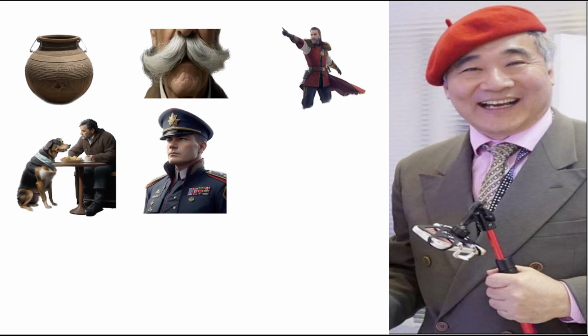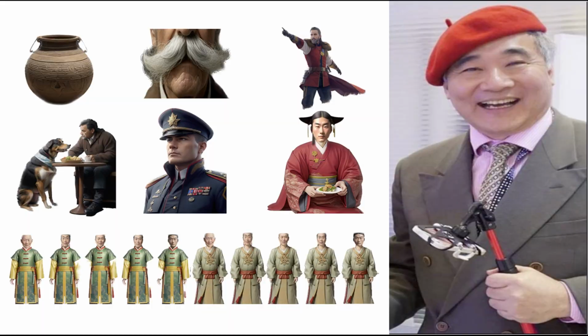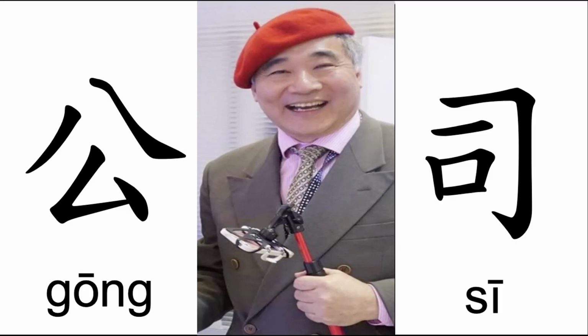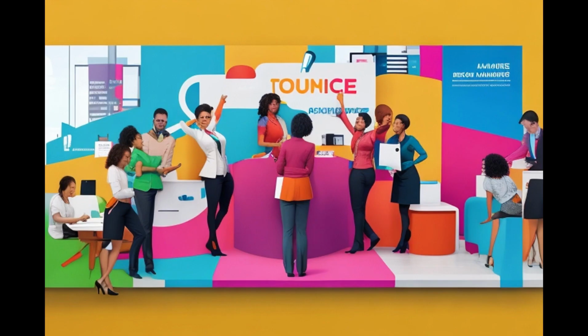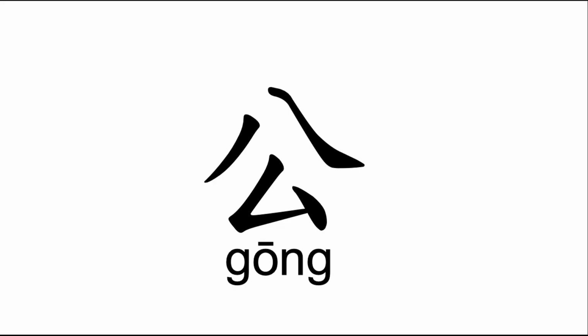In this episode, we're going to talk about the Chinese word 公司 which means company in English. A company, regardless of its organizational structure, is a commercial institution that faces the public. This definition is closely related to the first character in the word, 公. So let's start by explaining the character 公.